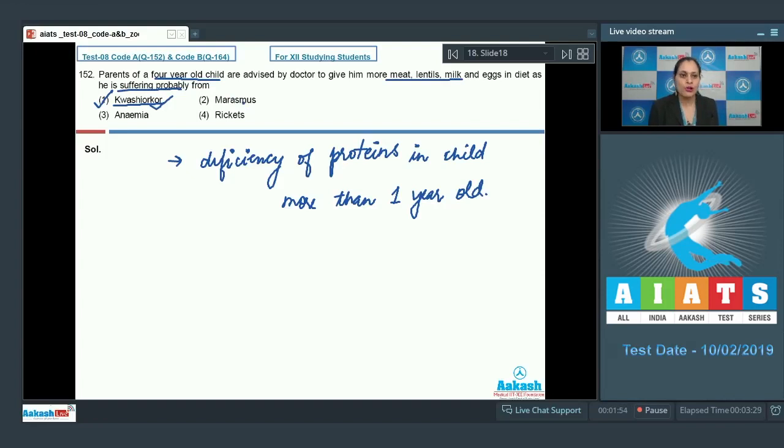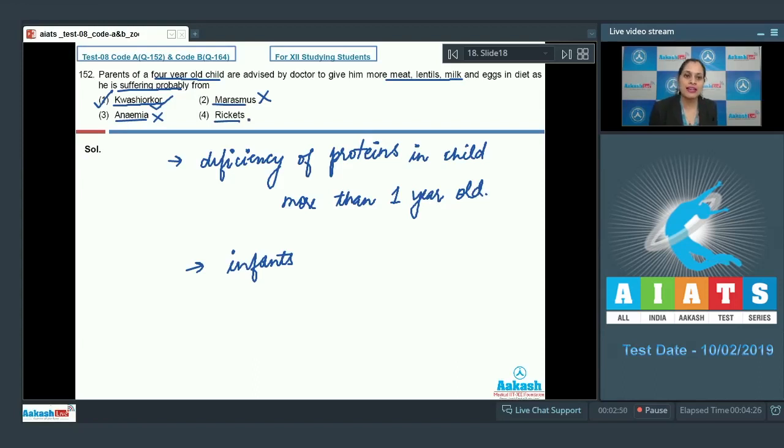Let's discuss other options also. The next option is marasmus, and this is an incorrect option. Marasmus is produced by simultaneous deficiency of proteins and calories in infants less than 1 year old. The next option is anemia, and this is an incorrect option because anemia is a condition in which there is a decrease in the total amount of RBCs or hemoglobin in human blood.